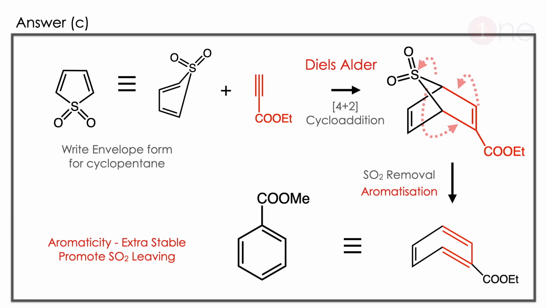Here itself the reaction is not over. Here SO2 is a good leaving group. Here there is a possibility of benzene formation. So the ring will be closed. The new double bonds are formed and a benzene ring is formed here. The important thing you should know is that the double bonds are formed because of the aromatic stability of benzene. The aromaticity provides extra stability. That's what promotes the SO2 leaving.